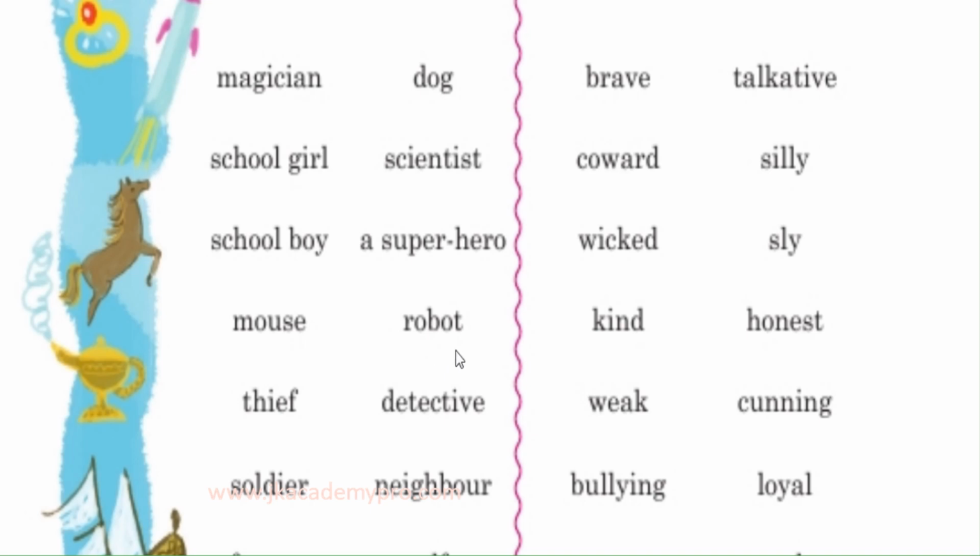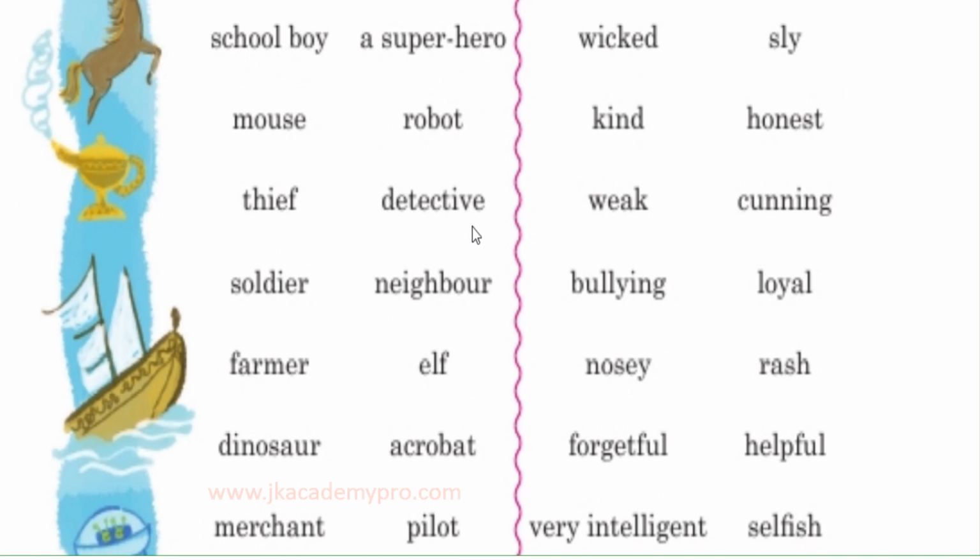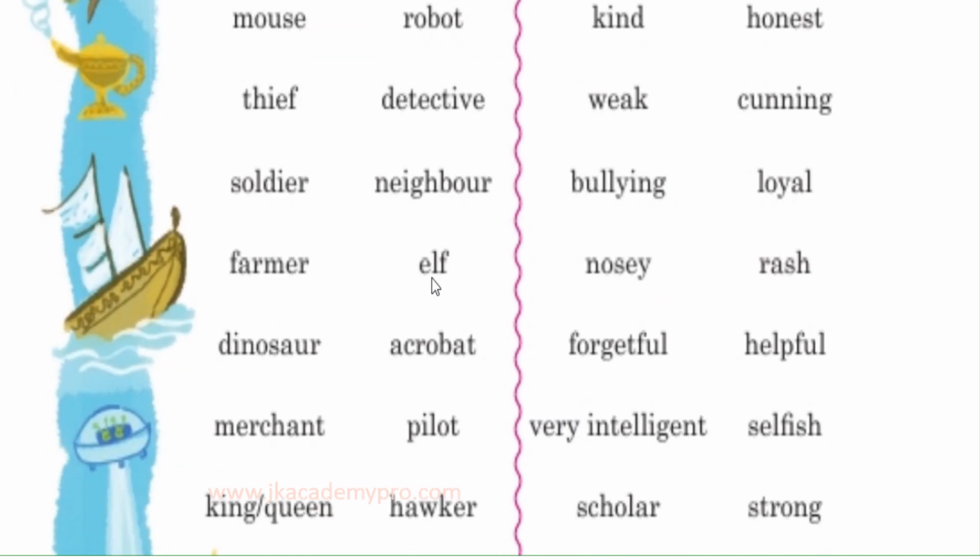Who's a robot? A machine person is a robot. Then we have a detective. Who's a detective? A person who solves problems, solves mysteries. So that person is a detective. A neighbor. An elf. Who's an elf? They are fictitious characters, that is, imaginary characters which are very, very small in size. So you must have heard about Santa Claus's elves. So elf. Then we have the acrobat.